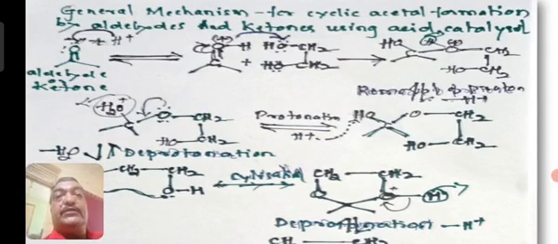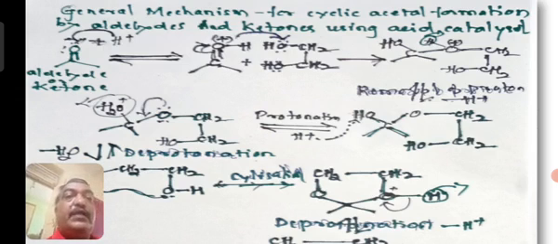Aldehydes or ketones contain C=O. O will have a negative charge and carbon will have a positive charge. So when protonation takes place, the negative O attacks or moves towards the H, and thereby there is a formation of OH+ and C=O. It is as it is a ketonic group containing OH with a positive charge.